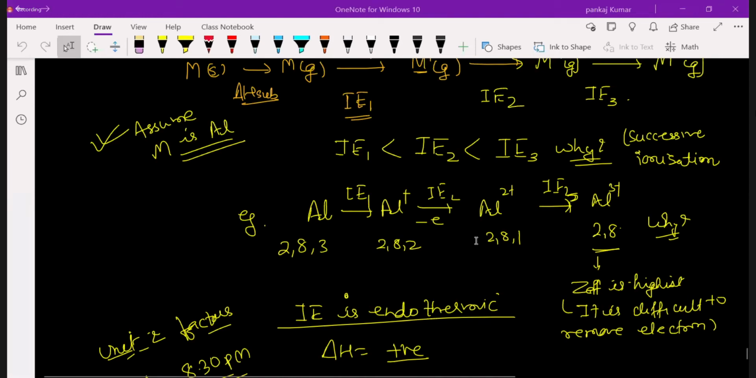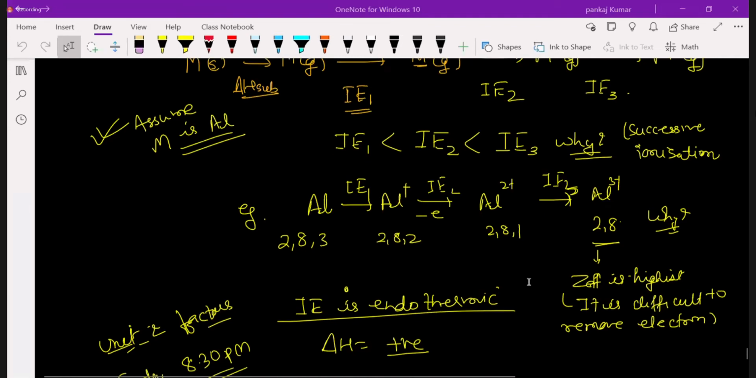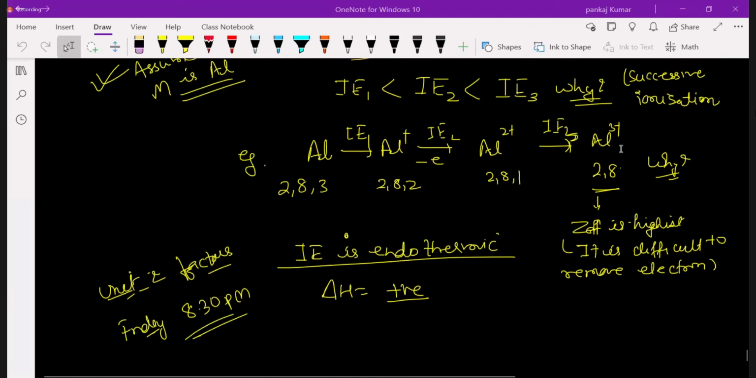Now in this case, the atom is absorbing energy. This energy is absorbed to give up the electron. So definitely I3 for Al3 plus will be greater than I2 and I1, and it is always endothermic. So we put the sign delta H equal to positive.